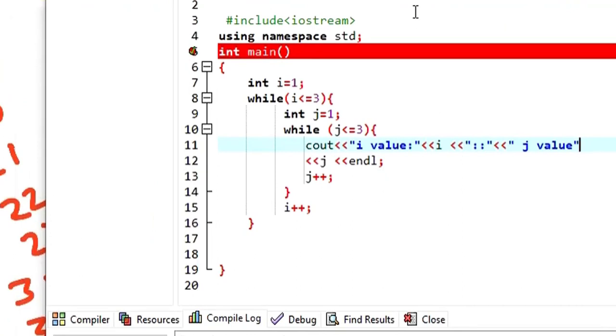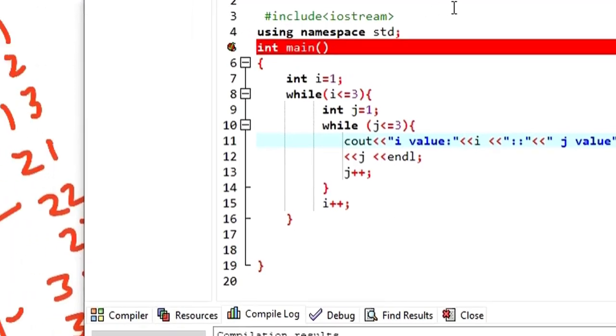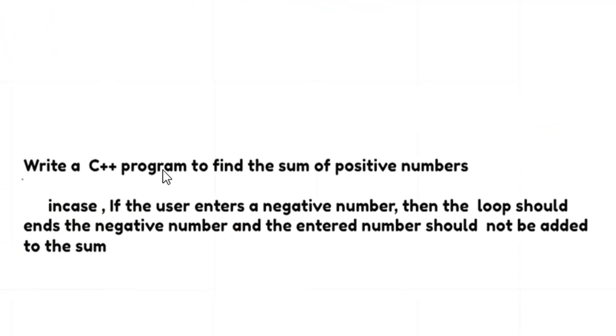Now I am going to give you a simple task. You are going to write a program using a while loop. Okay, now here is your task. You are going to write a C++ program to find the sum of positive numbers, only positive numbers. I hope you know what positive numbers are. In case the user enters a negative number, then the loop should end with the negative number, and the entered number should not be added to the sum.